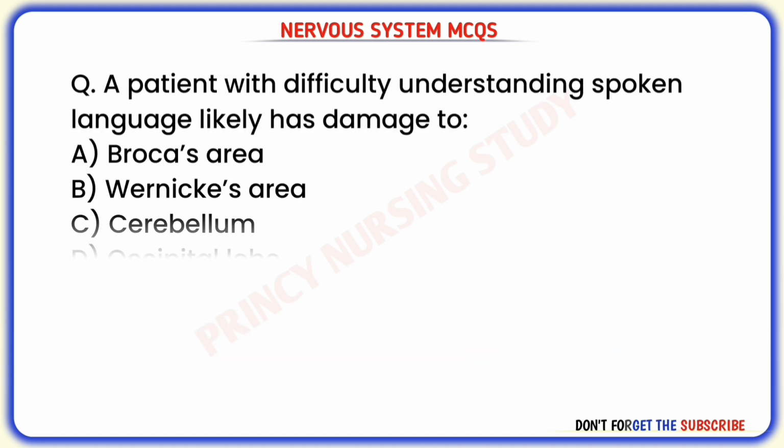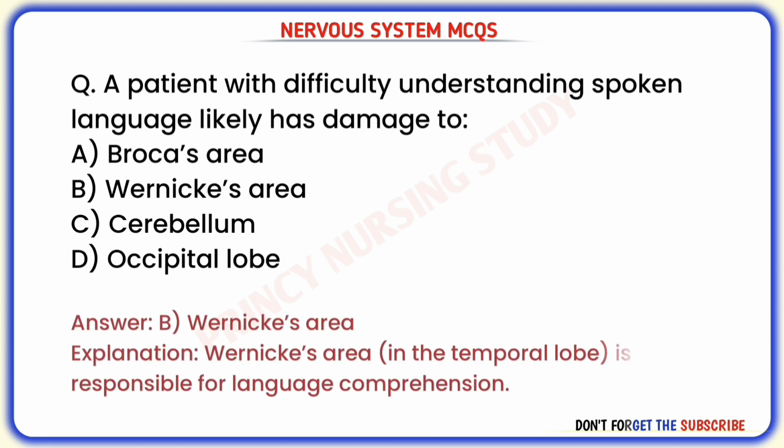Next question. A patient with difficulty understanding spoken language likely has damage to. Correct answer is B. Wernicke's area. Wernicke's area in the temporal lobe is responsible for language comprehension.